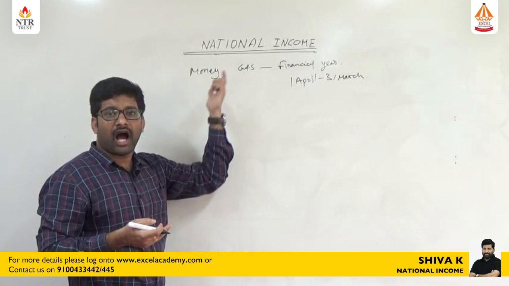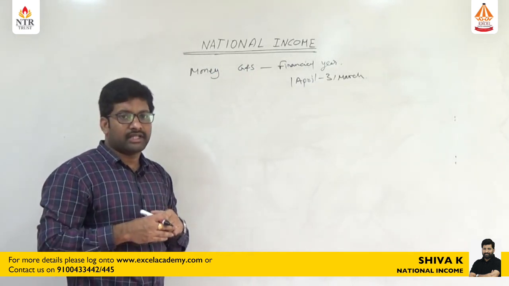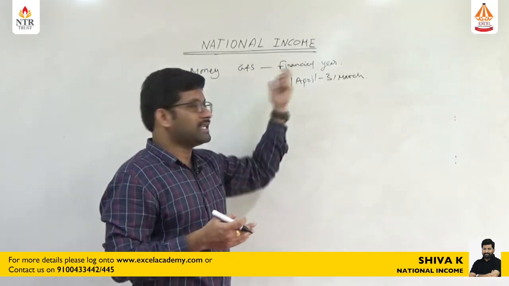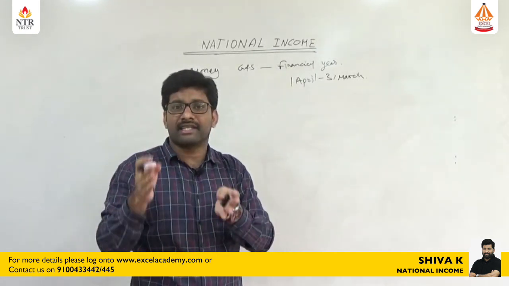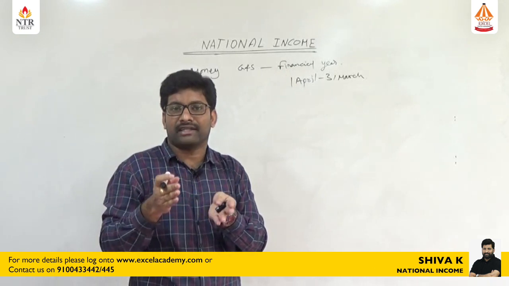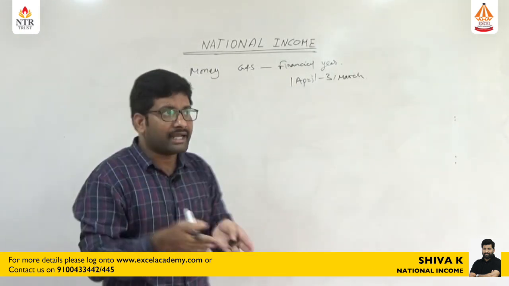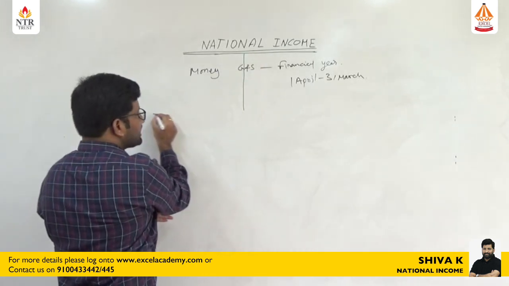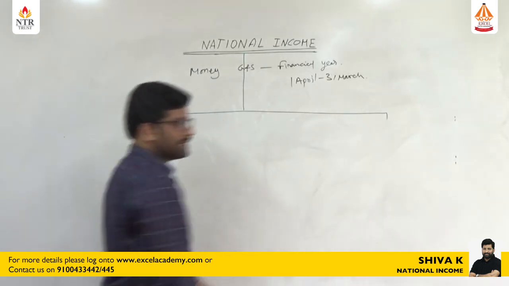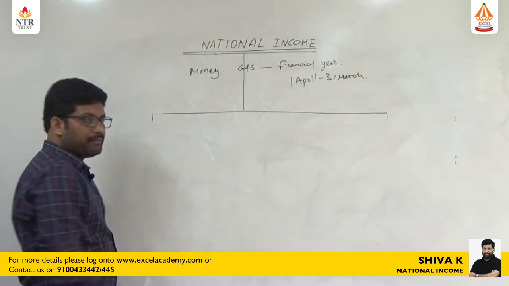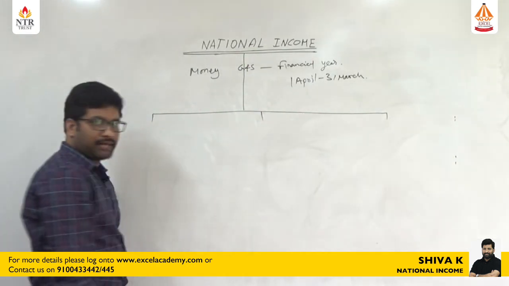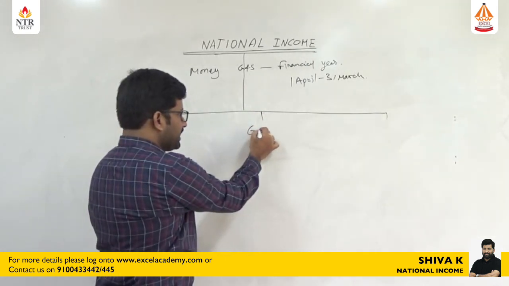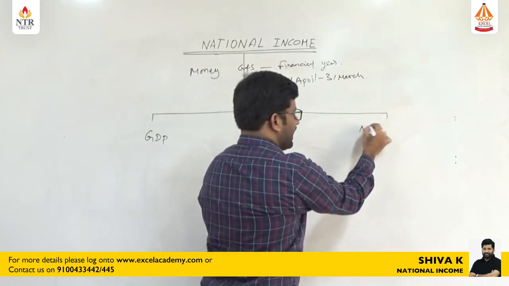So let us see how to calculate national income. There are different measures and methods to calculate national income, but all these different methods and measures are one and the same at some point. National income can be measured using three types of measures: GDP, GNP and NNP.